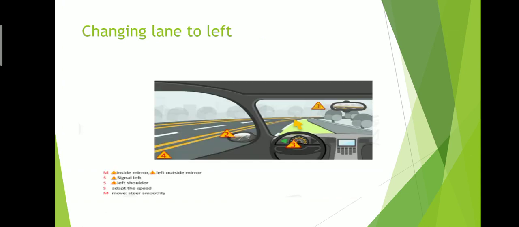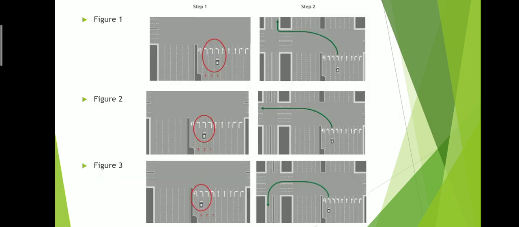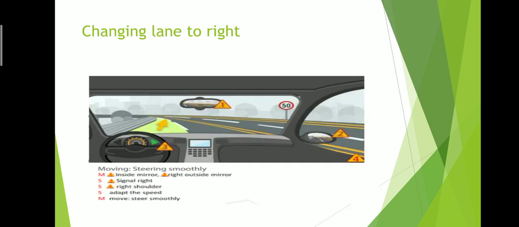Lane to the left: first thing is mirrors, second is signal, then you do the action. Remember this, mirrors first, signal second, then you turn when changing lane to the left. Lane to the right, same thing: first mirrors, then signal and then action.